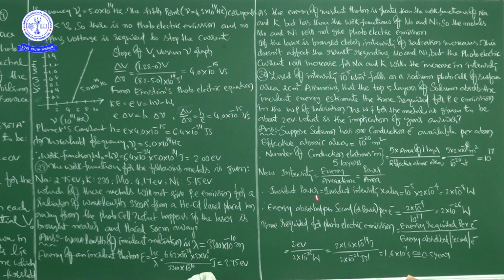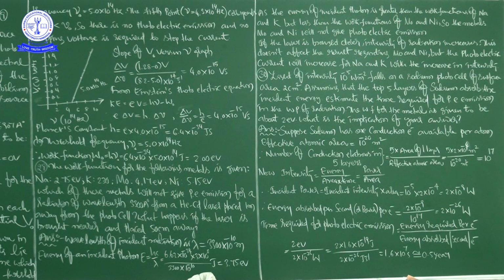The incident intensity given is 10 to the power of minus 5 watt per meter square, multiplied by the area, 2 into 10 to the power of minus 4, which equals 2 into 10 to the power of minus 9 watt. This is the incident power.